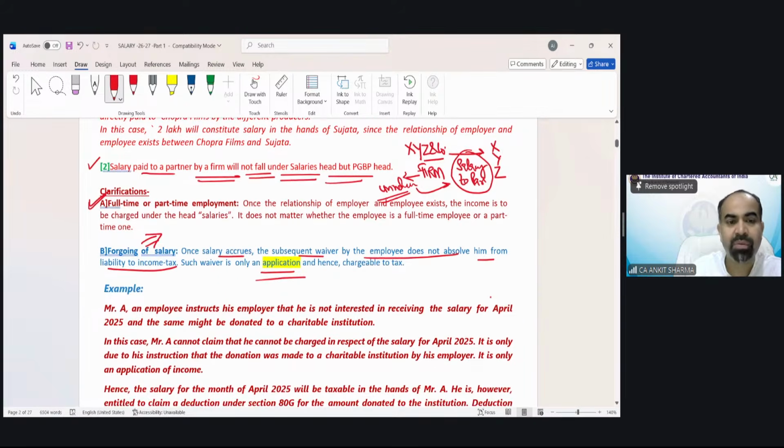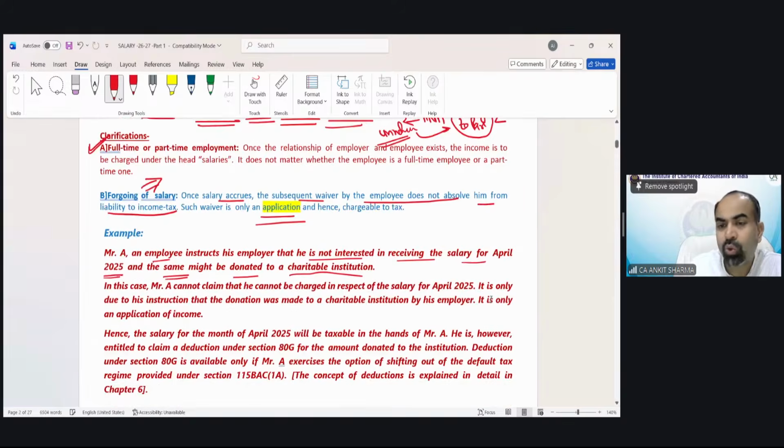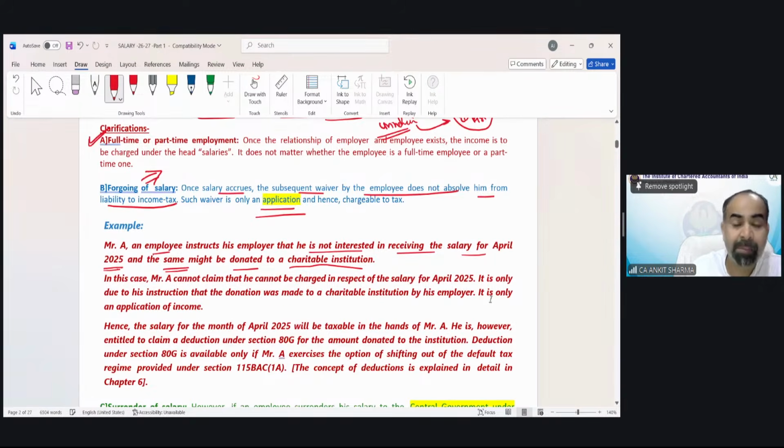Example also over here. Mr. A, an employee, instructs his employer that he is not interested in receiving the salary for April 2025, and the same might be donated to a charitable institution. So, according to whose instruction is the employer going to do this? By the instruction of Mr. A. So, technically, who is the real owner of that salary? Mr. A is the owner of the salary. He just asked the employer, don't give this salary to me, give it to that organization.